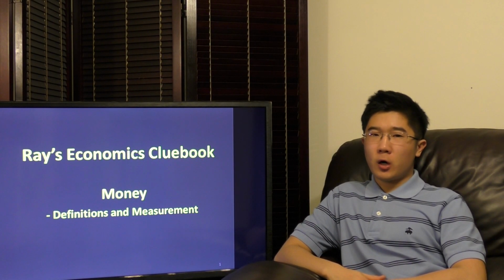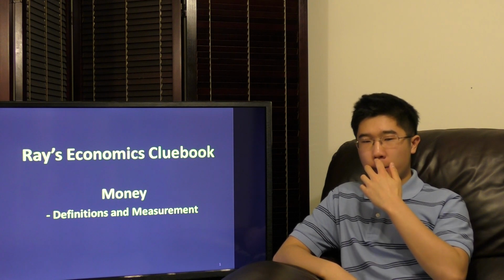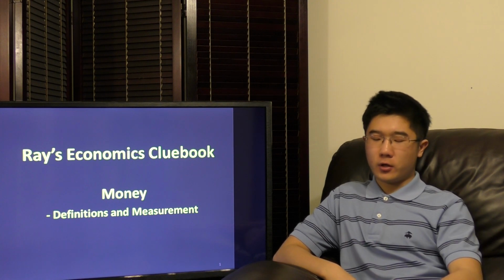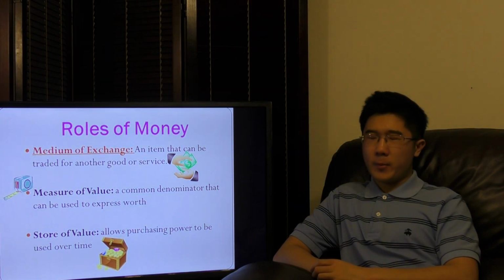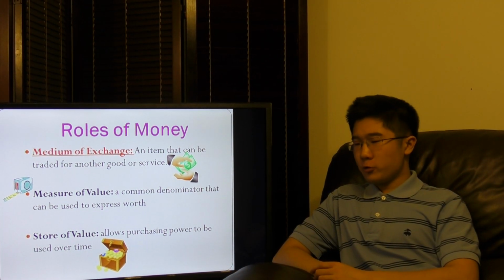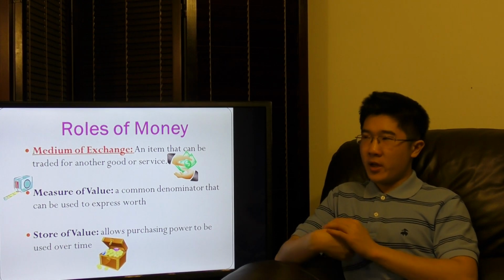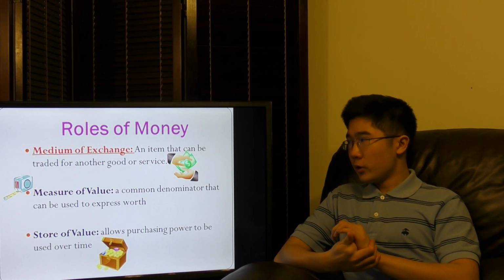Today we're beginning part 1 of our video on money and how that's defined and measured within our economy. So first to talk about definitions. The definitions of money are basically the rules of money. There are 3 main rules of money that have been observed in economics for the longest time.